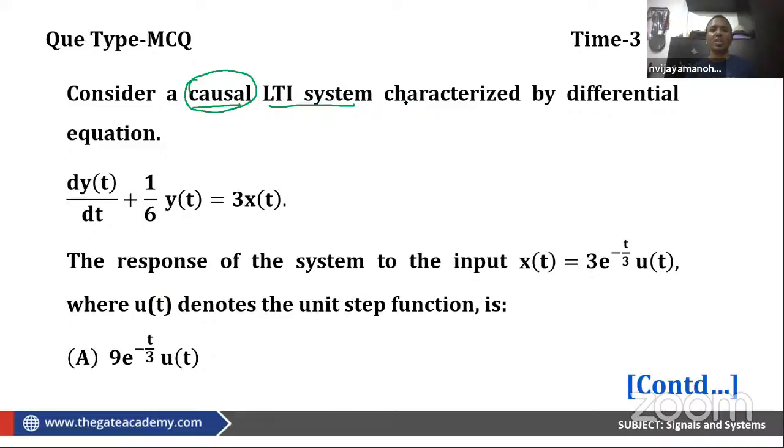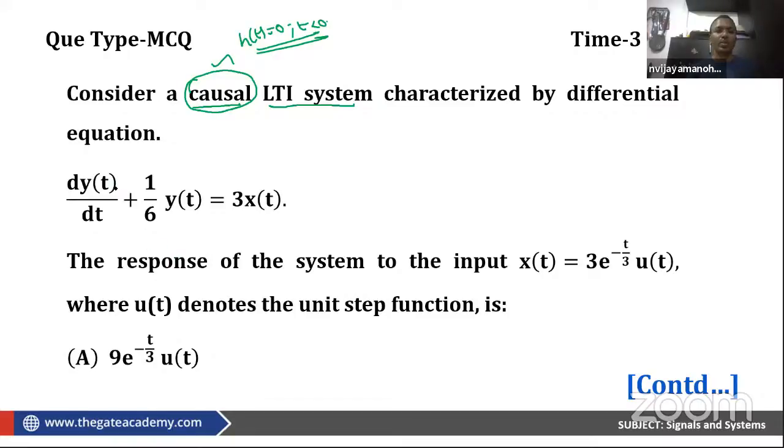A causal LTI system is characterized by the differential equation dy by dt plus 1 by 6 y equals 3x. That means I can find the transfer function because h of t is 0 for t less than 0. That's what it means. Causal means h of t equals 0 for t less than 0. It's a very important point.